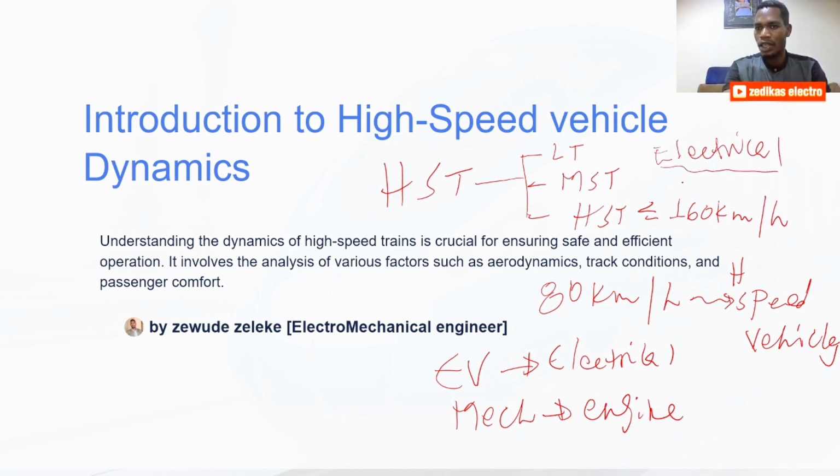We have different types of electrical drives or electrical motors. So dealing with those electrical motors and with the general dynamics of the vehicle, we can analyze the dynamics.